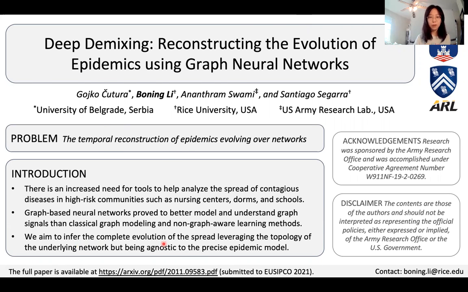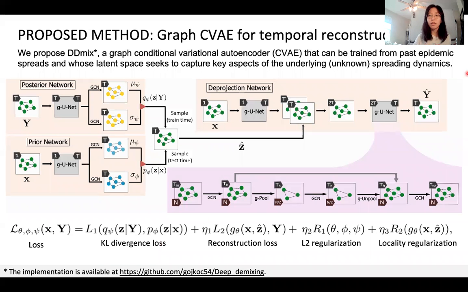To that end, we propose Demixing, which is a graph conditional variational autoencoder that can be trained from past epidemic spreads. During training, the posterior network learns to extract information from complete sequences Y, while the prior network learns to extract similarly distributed information from the collapsed signals X, which is to be used at test time. Then the deep projection network learns to reconstruct the entire epidemics from the latent space. In such a way, this model will capture key aspects of the underlying spreading dynamics.